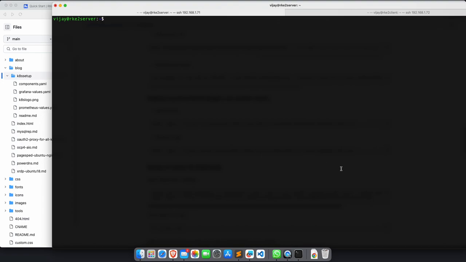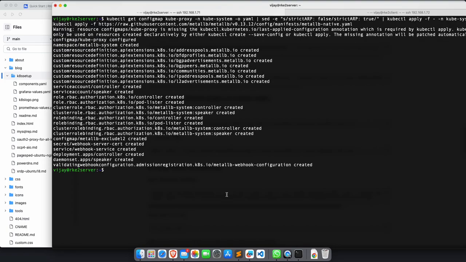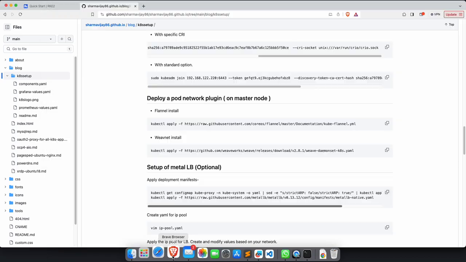So MetalLB is one of the solutions which has come up with an option wherein, whichever network your machine is in, a few of the IPs you can reserve. So let me do that. I simply copy paste and Metal LB will be up.